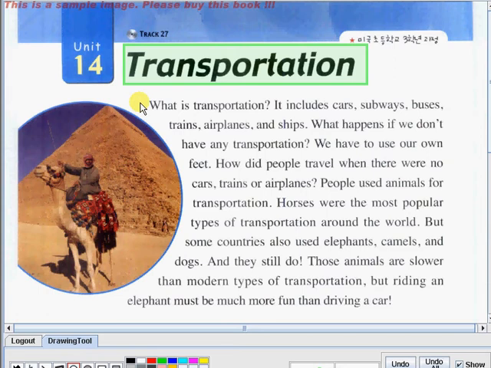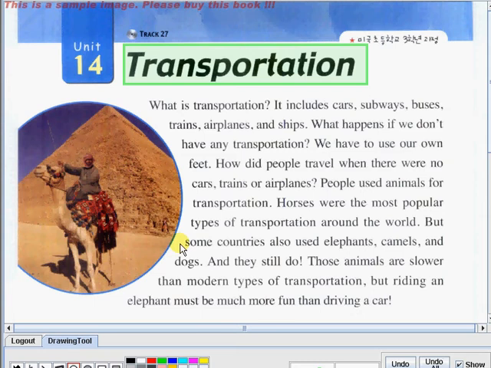It includes cars, subways, buses, trains, airplanes, and ships. What happens if we don't have any transportation? We have to use our own feet. How did people travel when there were no cars, trains, or airplanes? People used animals for transportation. Horses were the most popular types of transportation around the world.